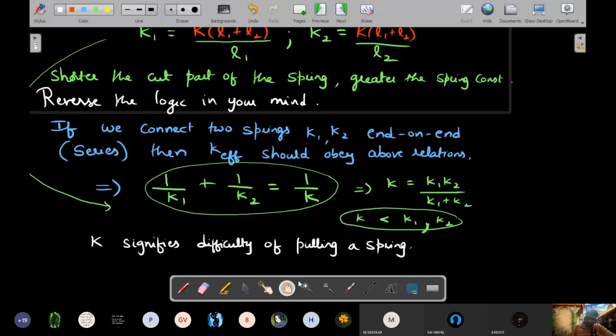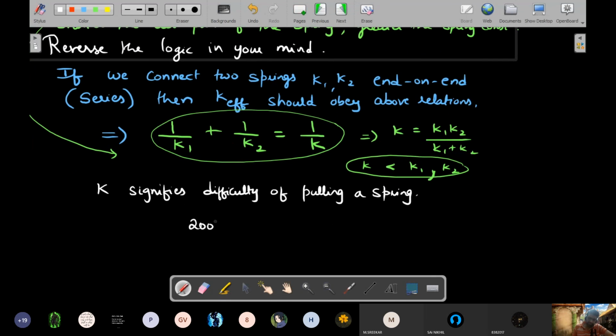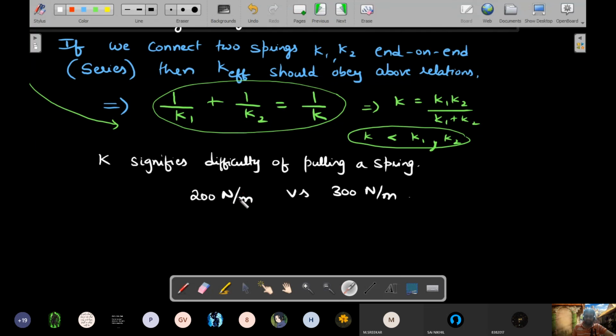Okay, so if K is 200 Newton per meter in one case versus 300 Newton per meter, how do you describe that? You would say to get the extension of 1 meter in case 1, you have to pull with 200 Newton force, whereas in the second case, to get the same 1 meter extension, you have to pull it with 300 Newton force. So this one is a more stiff spring as compared to the first one. So that's what the stiffness means. So greater K means that there will be more difficulty.